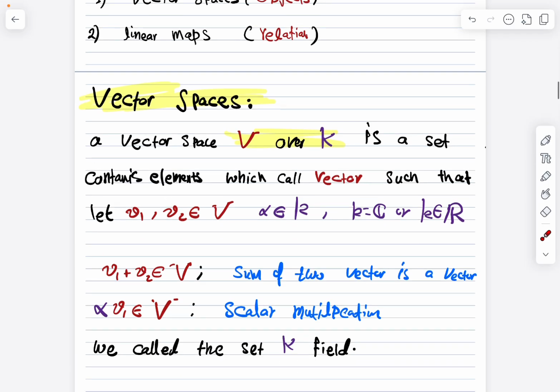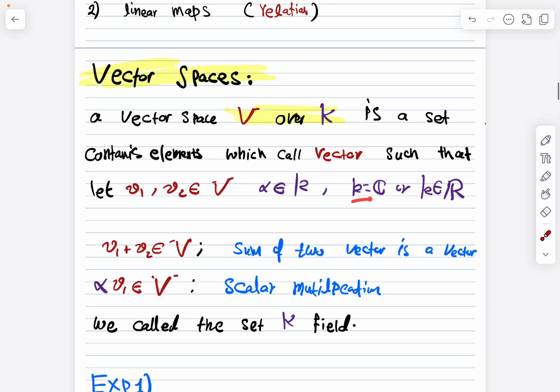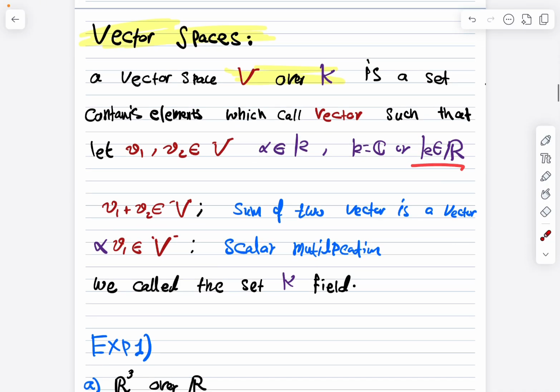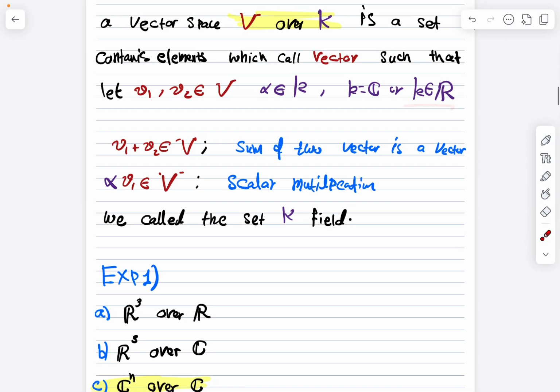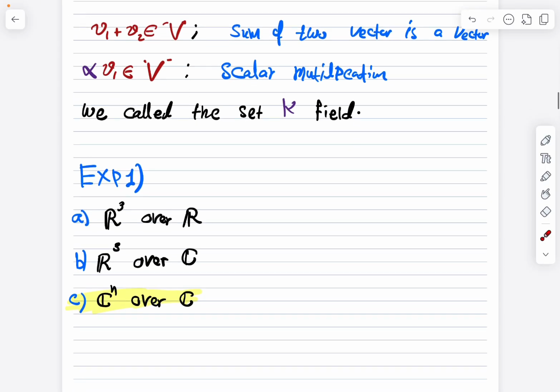So we said we have a vector space over K. What does that mean? That means the scalar that I multiply with the vector is taken from the set K. As it's written here, K usually is C, the set of complex numbers, or K is the set of real numbers. So now we have what's called closure under addition and closure under scalar multiplication. We call this scalar multiplication, and we call this addition of two vectors.